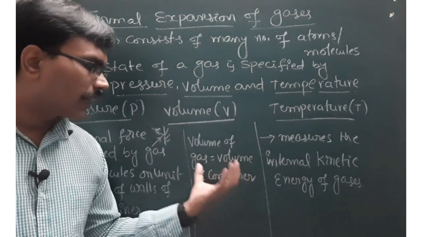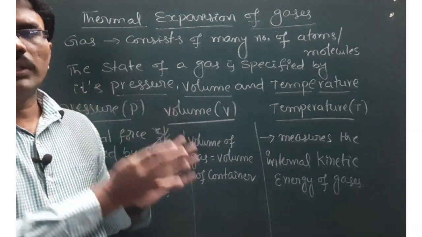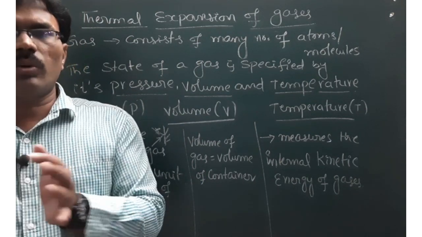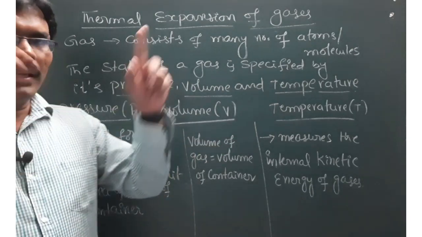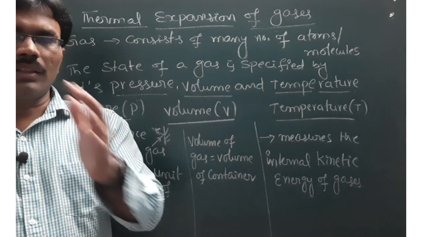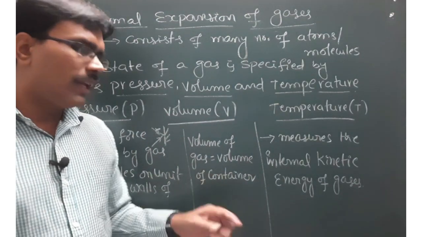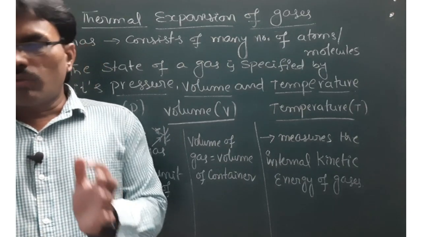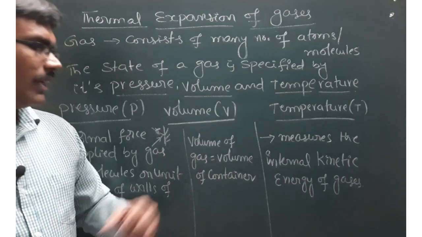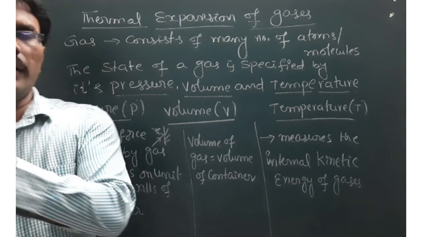If you take a gas in a sphere shaped vessel, then that sphere volume is equal to the volume of gas. What's the volume of a sphere? 4/3 pi r cube. That's the volume of the gas. If you take the gas in a room, length into breadth into height is the volume of the room, and that is also equal to the volume of the gas. Similarly, if you take it in a cylindrical vessel, the volume of the cylinder is pi r square h, and that is also equal to the volume of the container. So the simple thing is, volume of gas is nothing but volume of the container, right?